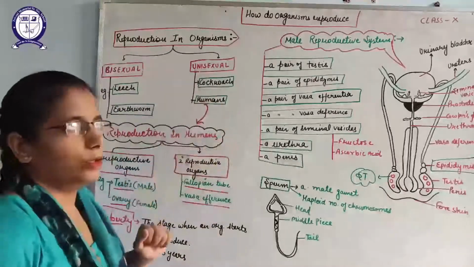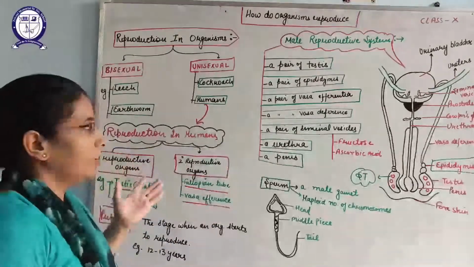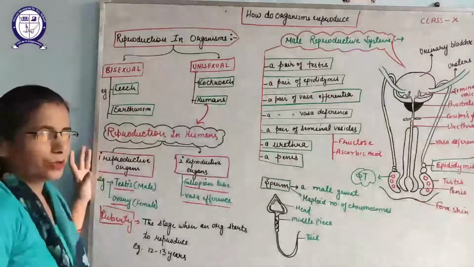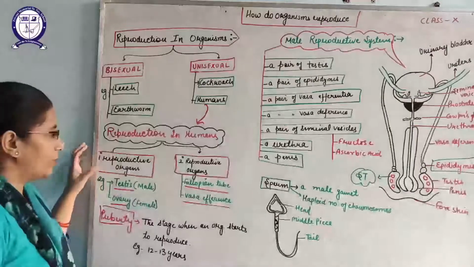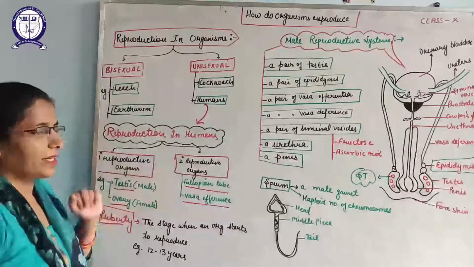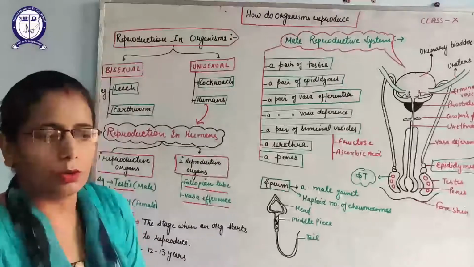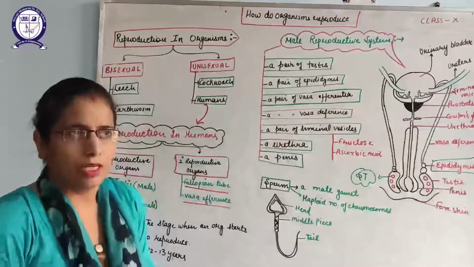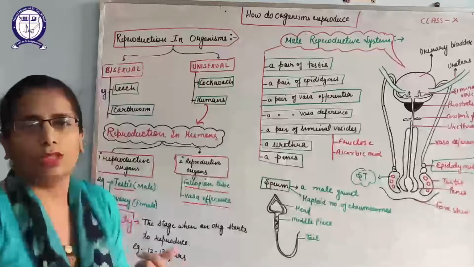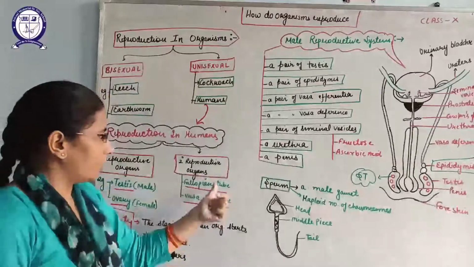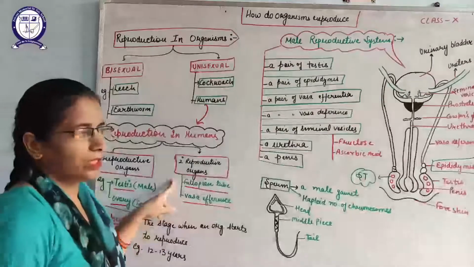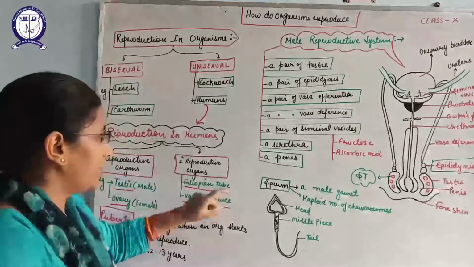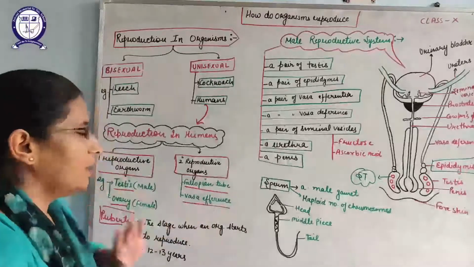Example, cockroach and humans. So now we will discuss reproduction in humans. Yes, humans also have two types of reproductive organs, primary reproductive organs and secondary reproductive organs. Primary reproductive organs are the organs which are mainly involved in gamete formation, like testes in the males and ovary in the females. And secondary reproductive organs are the organs which help in the transport or maturation of the gametes, like fallopian tube in the females and vas deferens in the males.